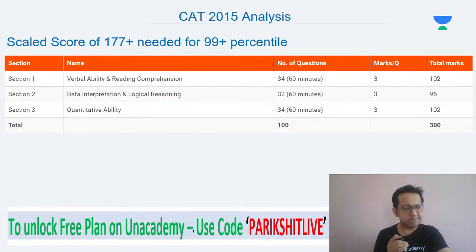So 50% you should be through, but if the paper is easy, you'd want to get a net score of around 60%. So out of 300, even if you can get 177, which is just less than 60%, you will get a 99 plus percentile. And probably that is what all of you are targeting at this stage.